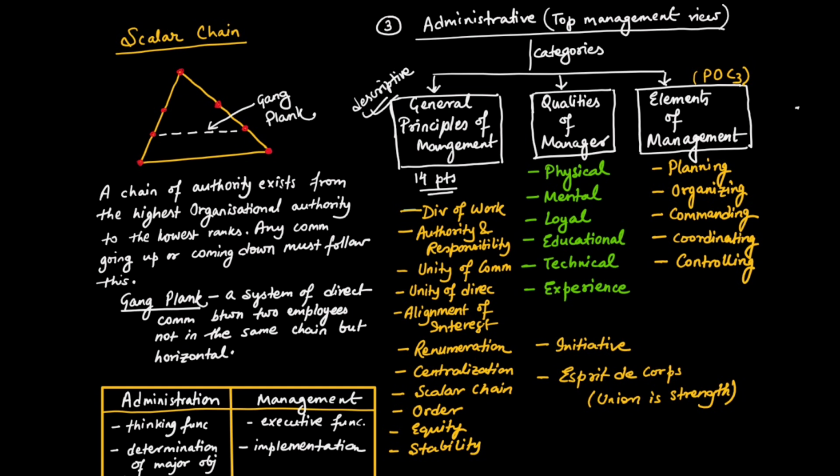Unity of command is that employees should receive orders from one superior, one superior only. This was violated by functional foremanship which we talked about earlier. So this is unity of command given by Fayol. Then the unity of direction, that is one plan, one boss. There should be a central authority for better coordination. Then subordination of individual interest, that is the interest of the employee is subordinate to the interest of the organization. They are giving priority to the interest of the organization, and then comes the interest of the employees. Interest means the needs of the employees.